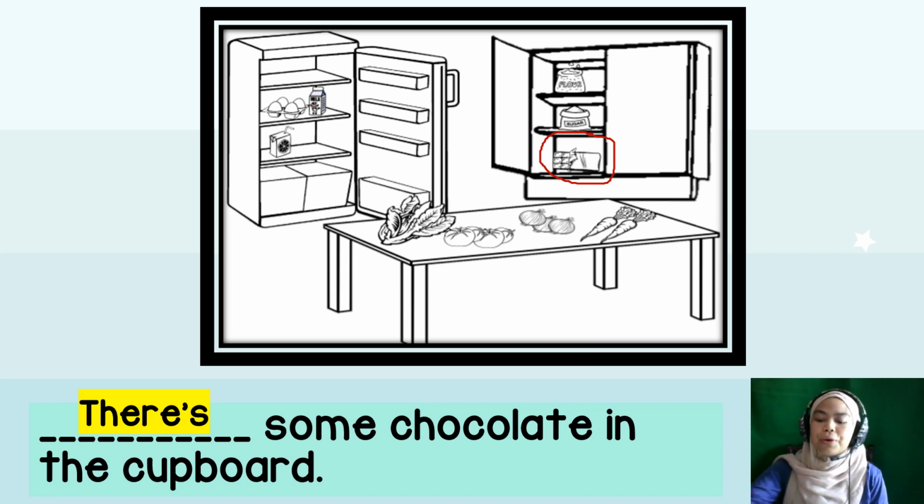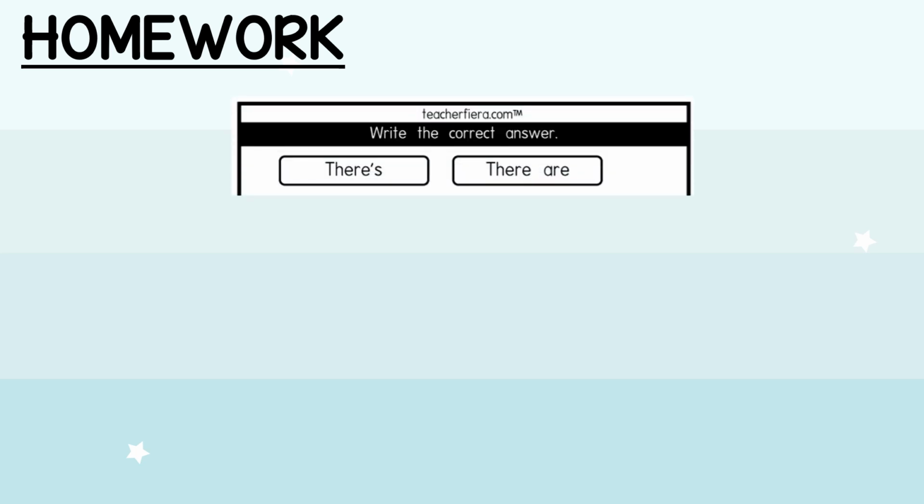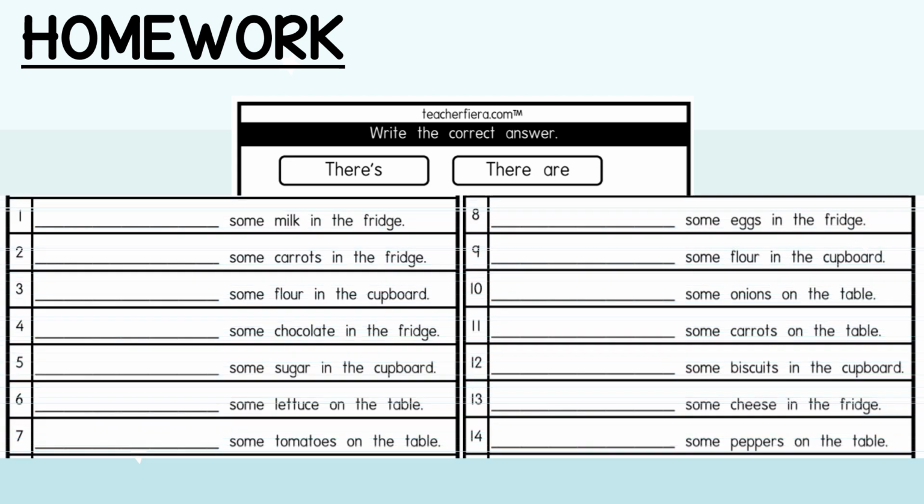But before I leave, I want to leave you with a homework, okay? It's a very simple activity. Alright, credit to teacherfira.com for this awesome worksheet where you have to fill in the blank with there's or there are. So these are the questions.